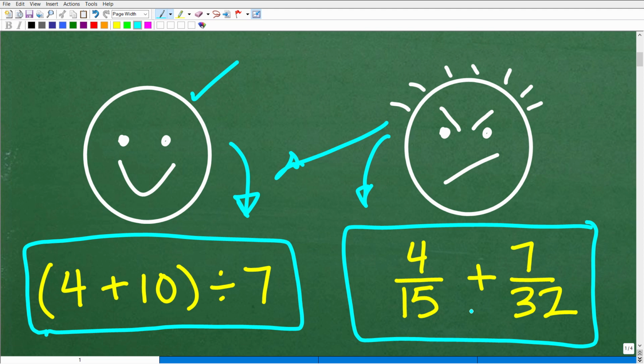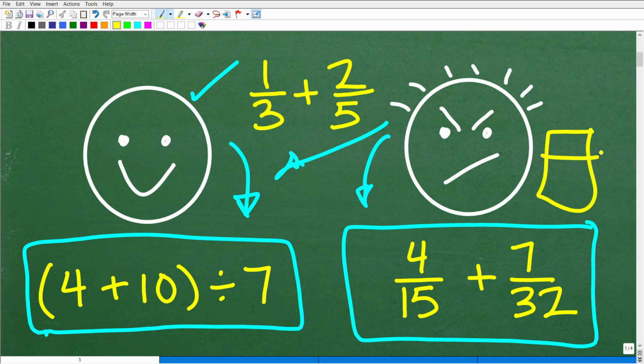Now, there are nice little easy fraction problems that a lot of you out there can probably handle, like let's say 1/3 plus 2/5. But again, a lot of the problems you're going to encounter in mathematics are going to be more interesting. And even this problem right here is not overly difficult. But again, a student will look at this. Now, I'm not saying all students, but a lot of students will look at this and say, oh my goodness, I don't want to do this. Let me get my calculator out and I'll just change these to decimals and add these up.